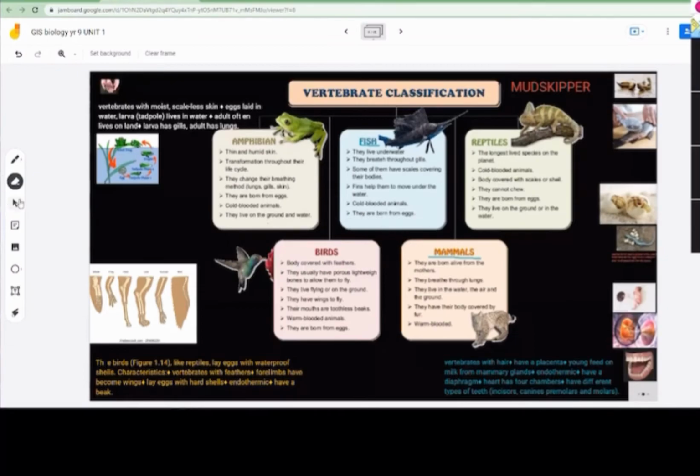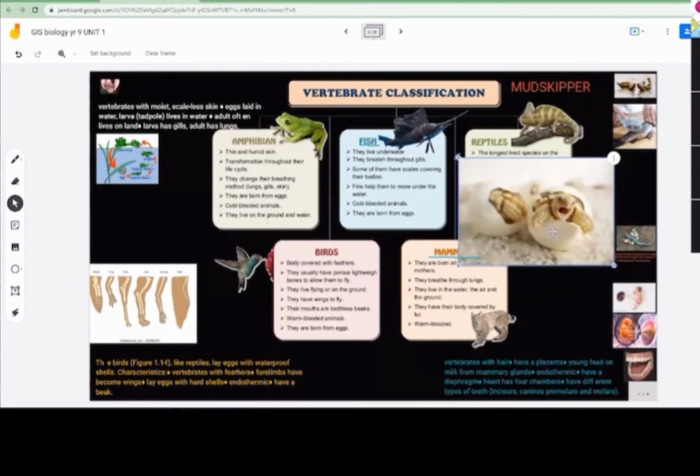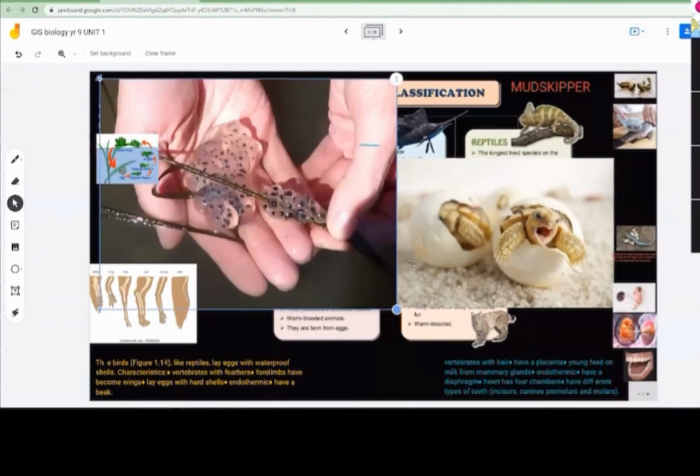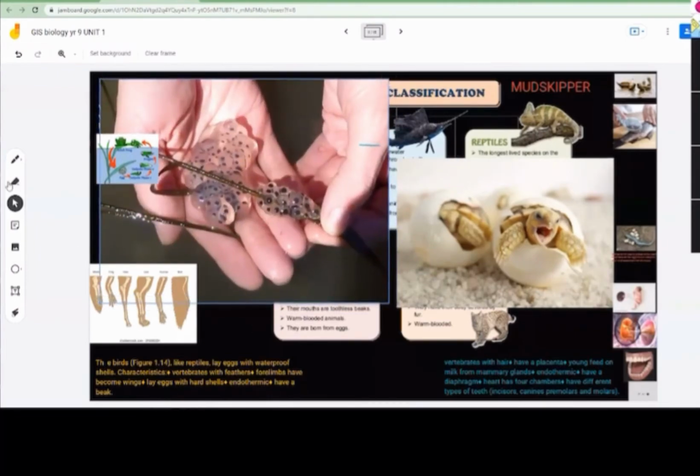Now here I want to show you the difference. Snakes come in reptiles. Snake is a reptile. Can you see here, a cute turtle? But can you see the difference between the eggs of amphibians and reptiles? Please see these differences carefully because there are a lot of questions on differences. What's the difference between the eggs?